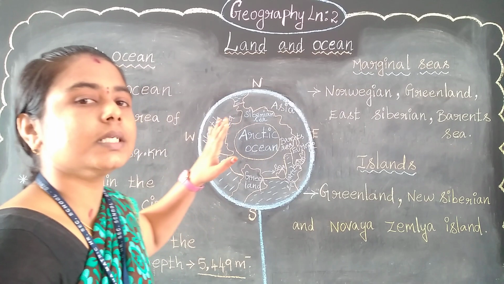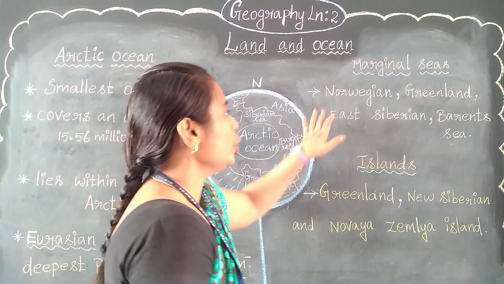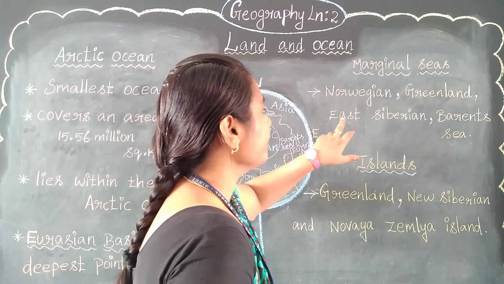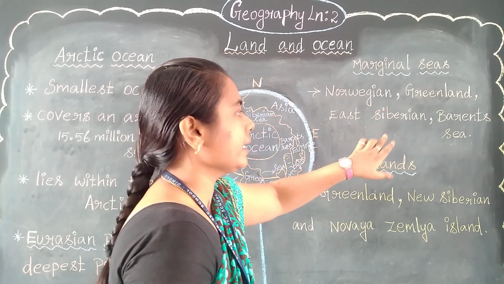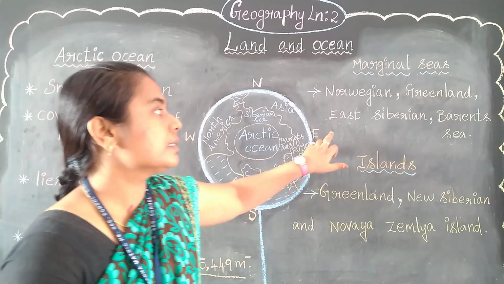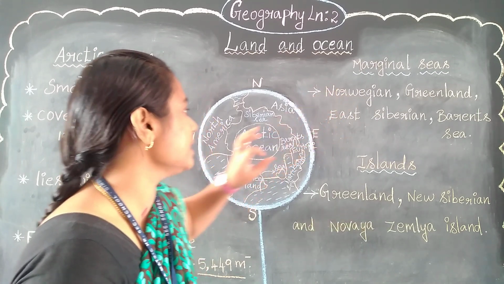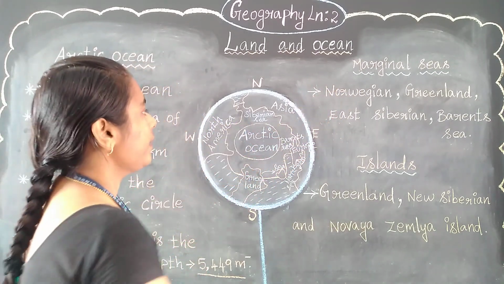What are the marginal seas present in the Arctic Ocean? Marginal seas: Norwegian, Greenland, East Siberian, Barents Sea. So these are all the marginal seas of the Arctic Ocean. See where they are located.